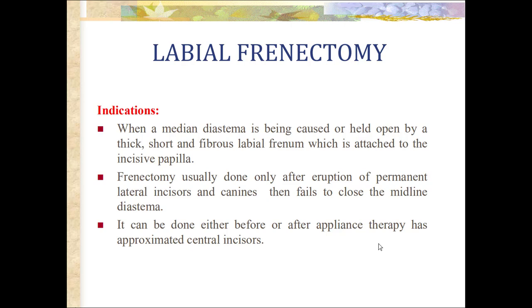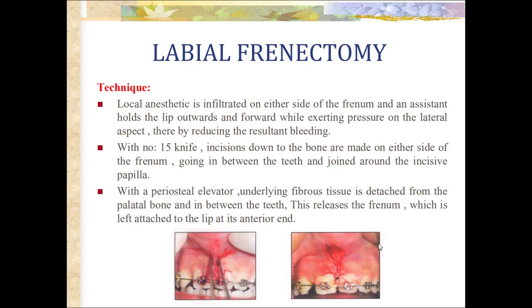Frenectomy is usually done only after eruption of the permanent lateral incisors and canines, when it then fails to close the midline diastema. It can be done either before or after appliance therapy has approximated the central incisors. About technique, the purpose of frenectomy is to eliminate the fibrous tissue between the roots of the central incisors so that there is no obstruction to approximation of these teeth by appliance therapy.